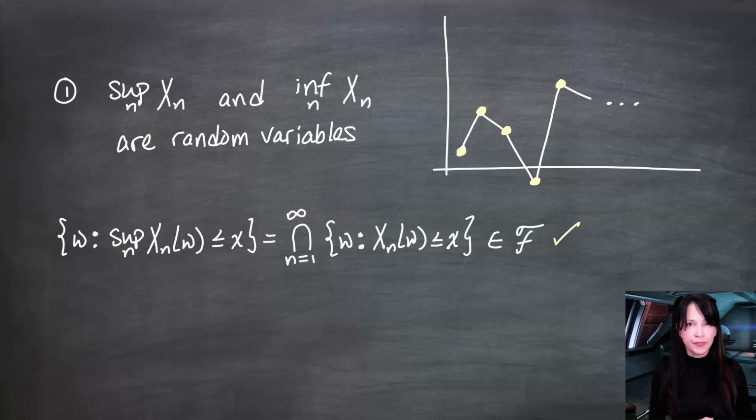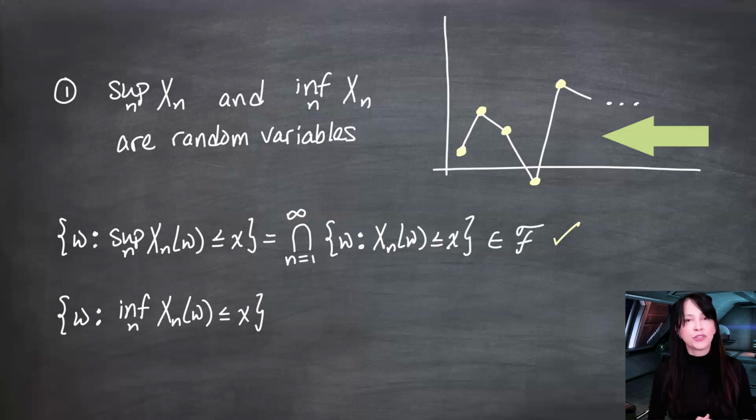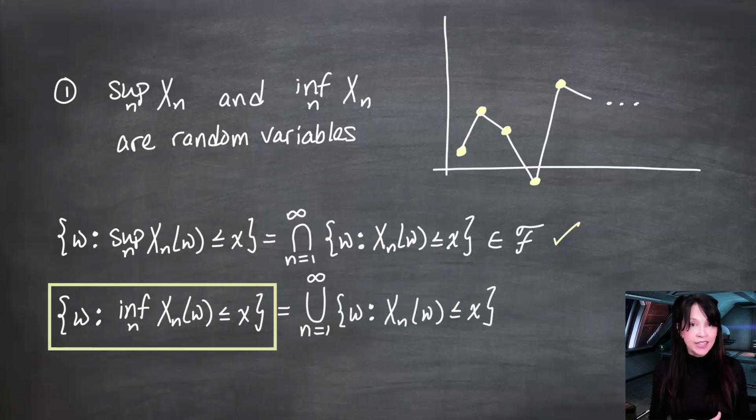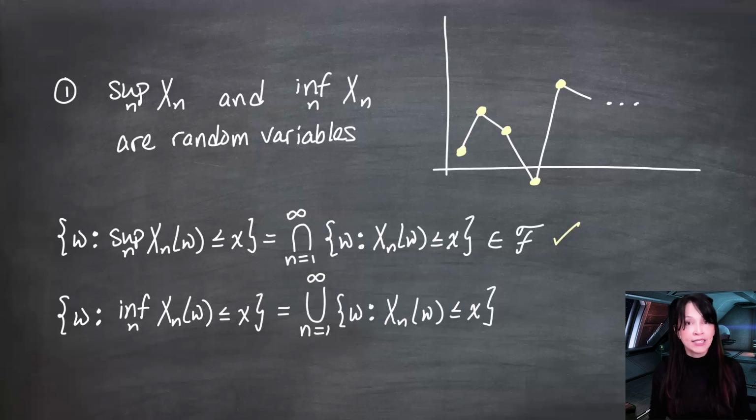For the infimum, the way to get the greatest lower bound, or essentially the minimum, to be less than or equal to x is to have at least one of these points less than or equal to x. At least one. That's a union. The union of the set of omegas for which xn of omega is less than or equal to x. If you have a point in here, you have a point in here. In other words, if the infimum is less than or equal to x, then at least one of these xn omegas has to be less than or equal to x. So this is an equivalent set.